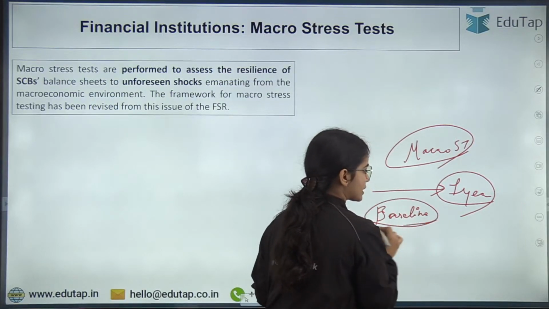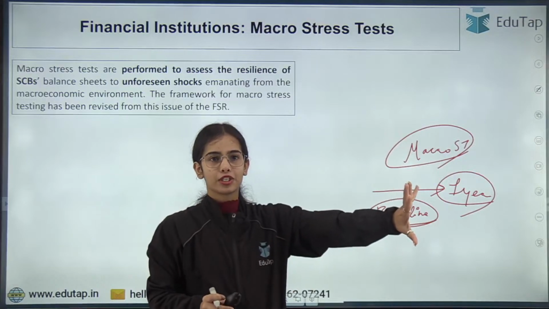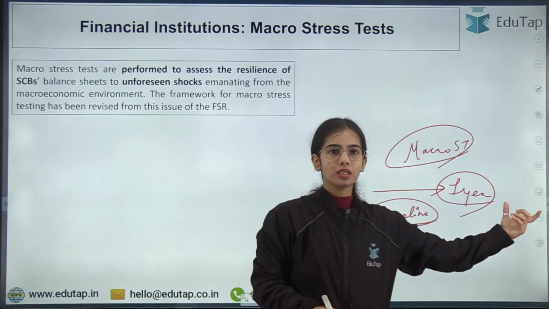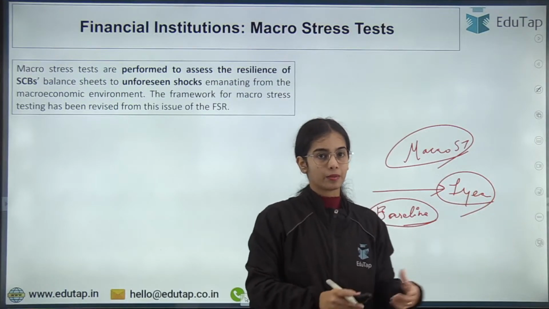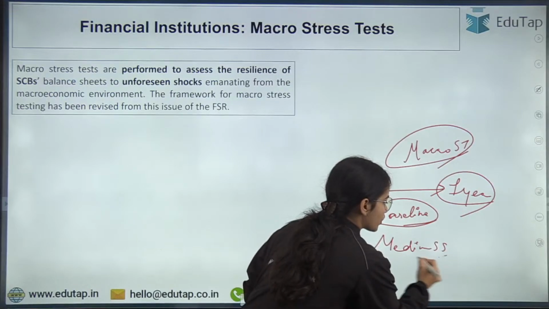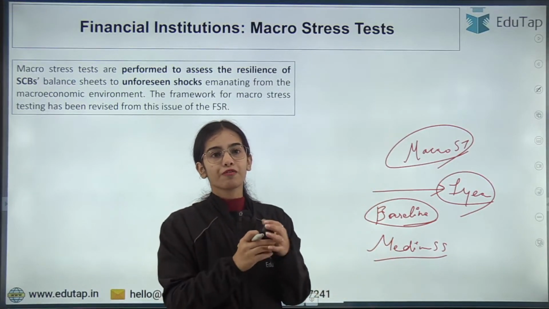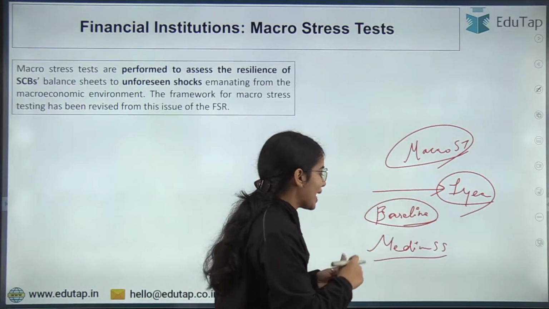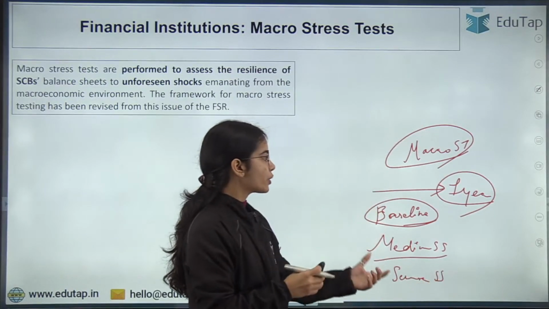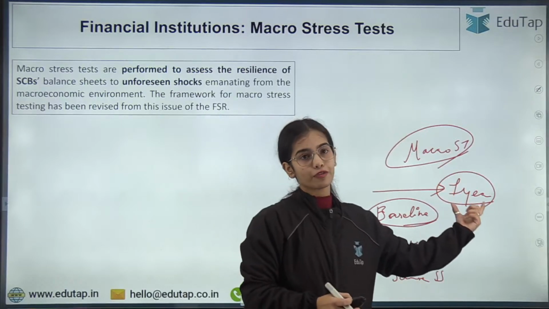So we were seeing the baseline situation, that in normal conditions, what we are expecting the capital buffers to be after 1 year. In the medium stress situation, what are going to be the buffers with the bank in the coming 1 year? And in the most severe stress situation, what are going to be the buffers with the bank after 1 year?